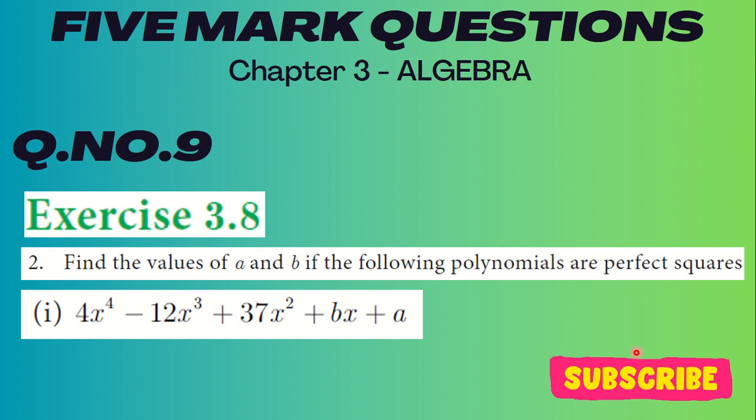Exercise 3.8. The second one is find the value of a and b. The following polynomials are a perfect square. So normally these types of questions only will come, like they will ask you to find a and b or p and q or m and n. So these are the three types of questions that normally they will ask. If it is a perfect square, they'll go for p and q or a and b or m